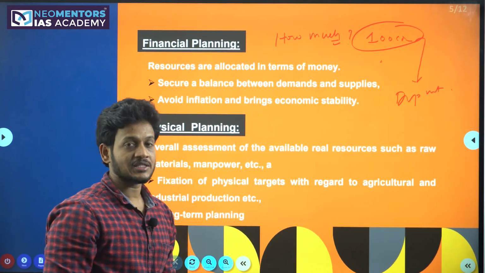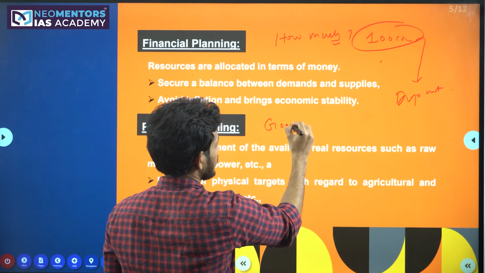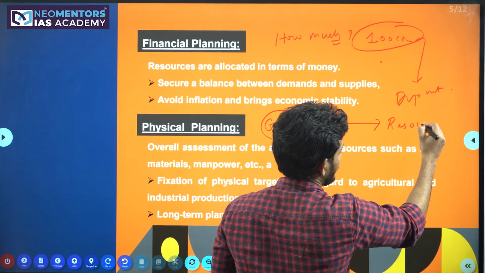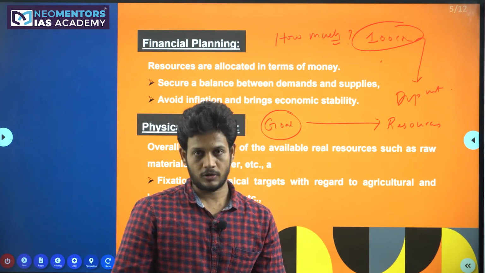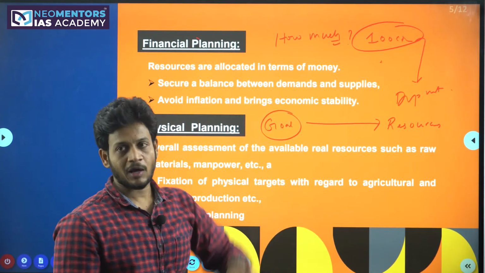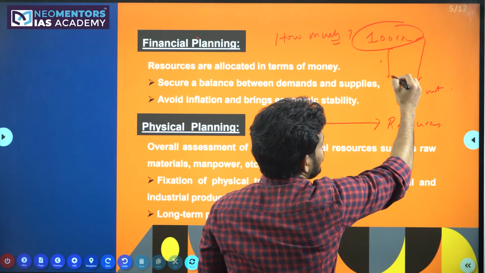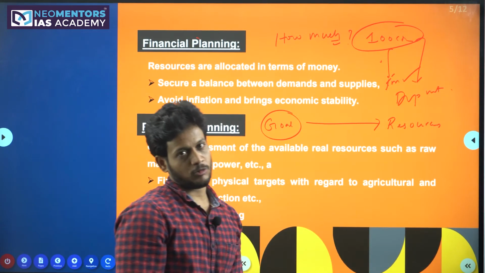Physical planning means how much development I have to do. So first you put the goal, then accordingly you get the resources. I'll tell you a beautiful example for this. Let's say the government wants to construct a road. In financial planning, what will it do? I have only 100 crores in my pocket. With this 100 crores, how many kilometers of road can I lay down?